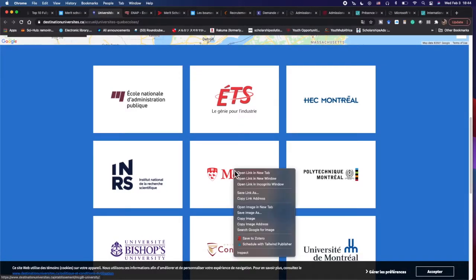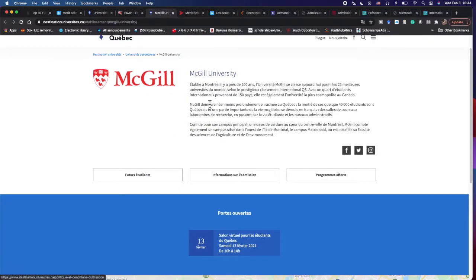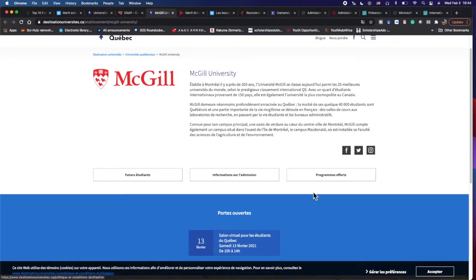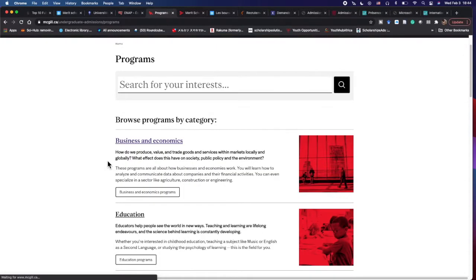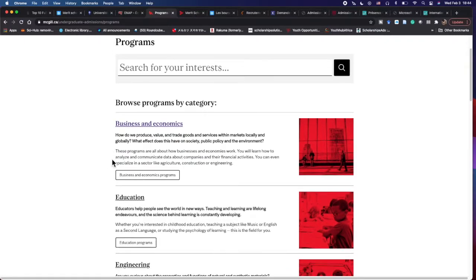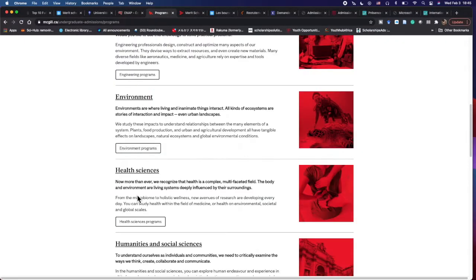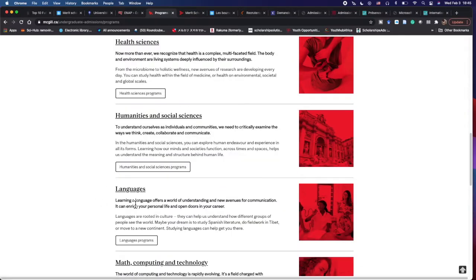But let's say I click on McGill here, and I want to apply here. Of course, the information is still in French. But when I click programs offered, it tells you that we are very sorry, henceforth the programs are not available in French. Everything is going to be available only in English. All the programs that are going to come are in English: business and economics, education, engineering, environment, health sciences, humanities, languages.